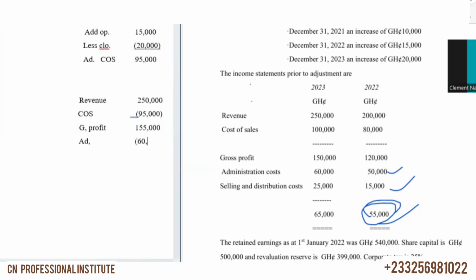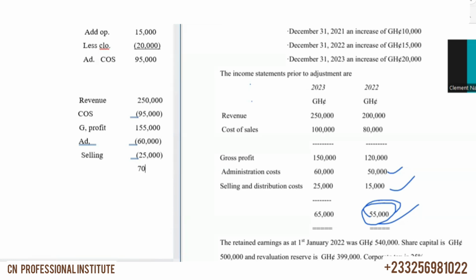So admin 60,000 and then selling is 25,000. So we less 25,000 and then we get 70,000 as our adjusted profit or profit before staff.